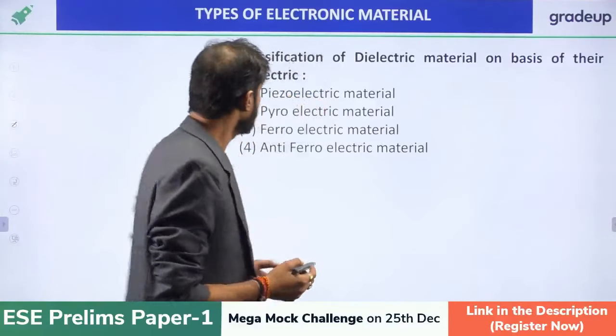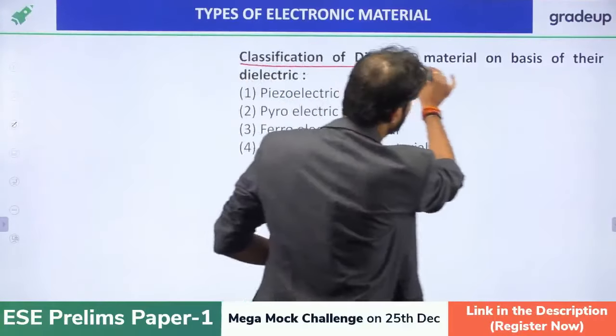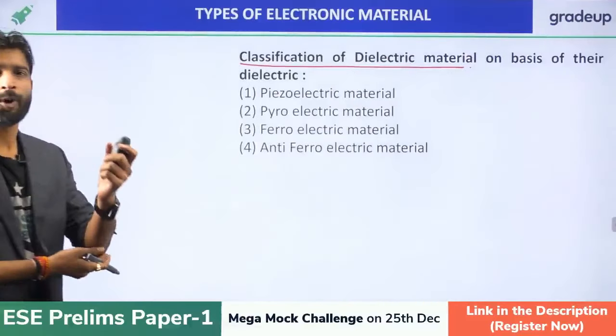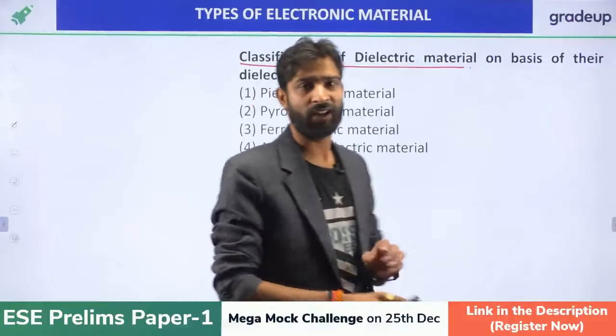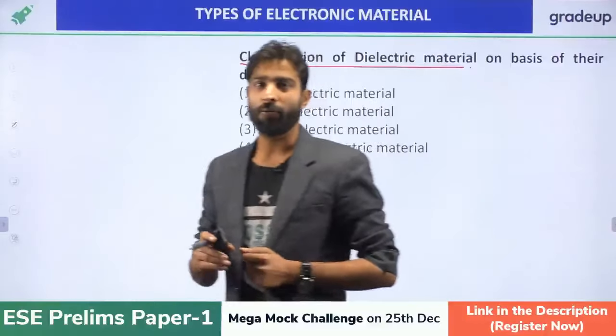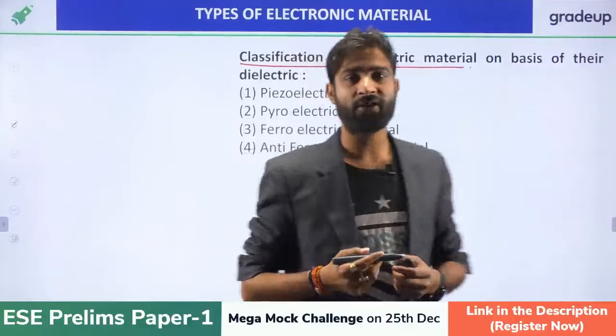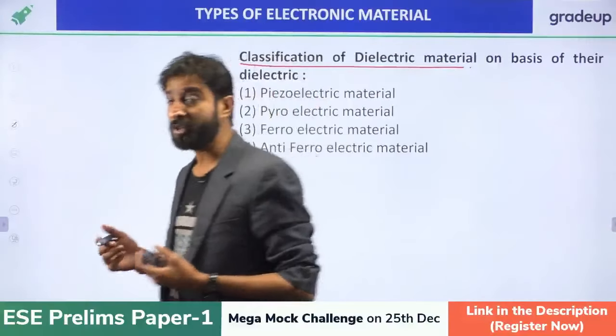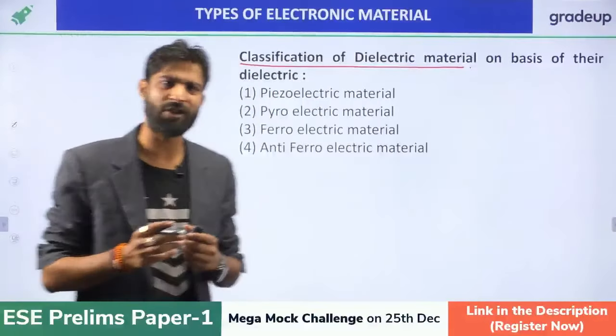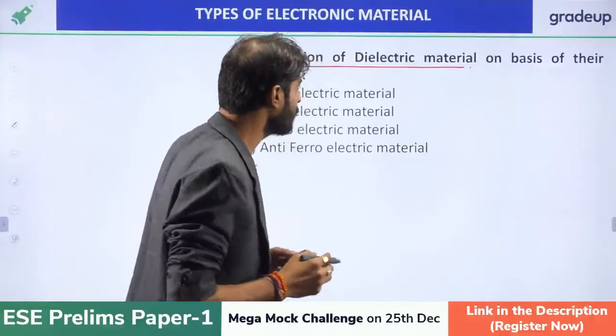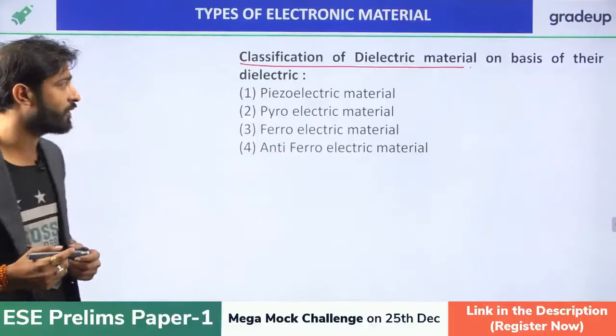Now the classification of the dielectric material, right? We classified polarization in yesterday's class into 4 or 5 types: electronic polarization, ionic polarization, spontaneous polarization, and space charge polarization. We discussed those yesterday. Now it's time to discuss the electrical property of the material.